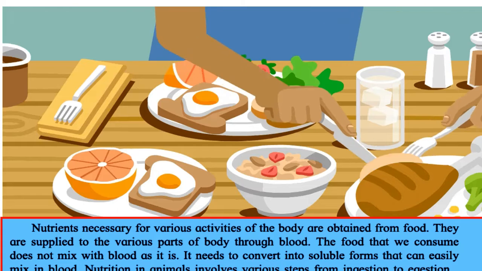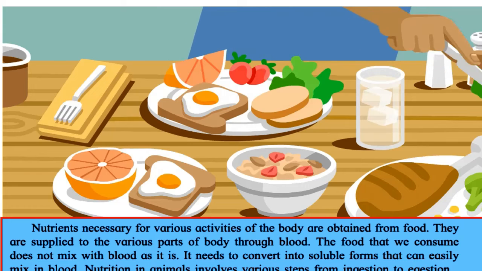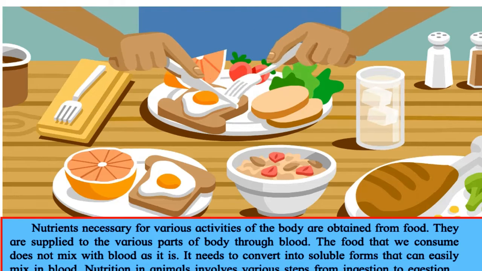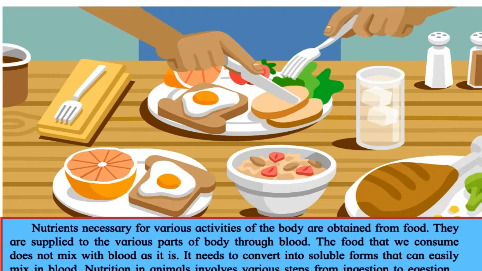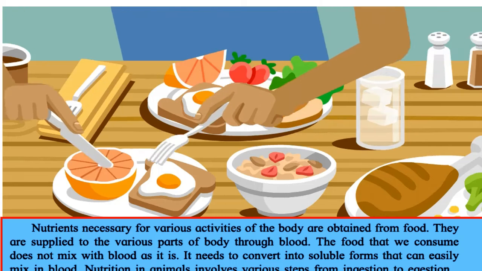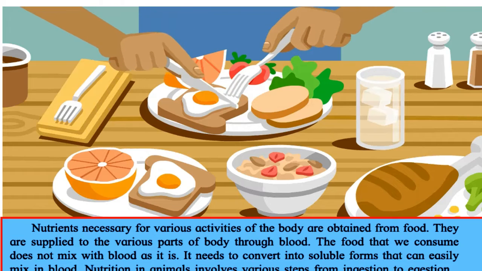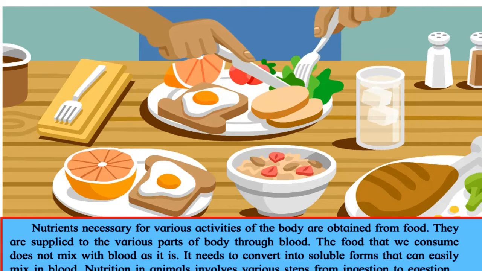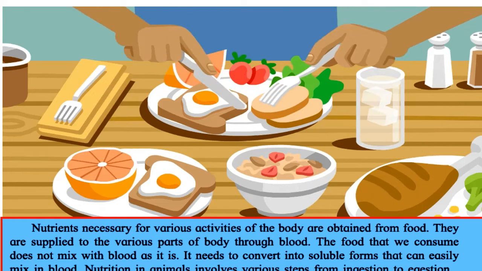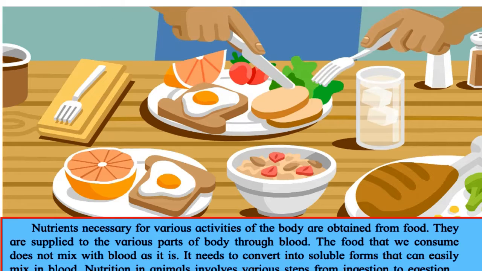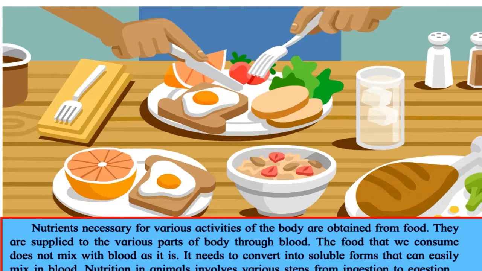Now we have learned that nutrients are very important for the various activities that we do throughout the day, and you get them from the food that you eat. They are supplied to the various parts of the body through blood. The food that you consume does not mix with blood as it is. It needs to get converted. If you're eating an omelette or bread, it doesn't directly go into your blood. It gets digested, converted into simple substances, and then it goes into your blood, which reaches each and every cell. So nutrition in animals involves various steps from ingestion to egestion. Let's have a look at it.